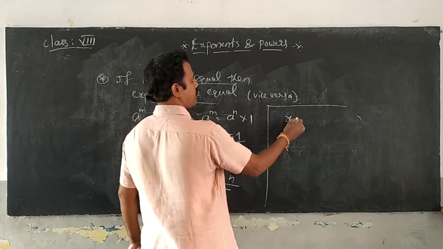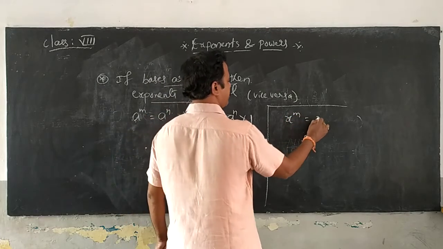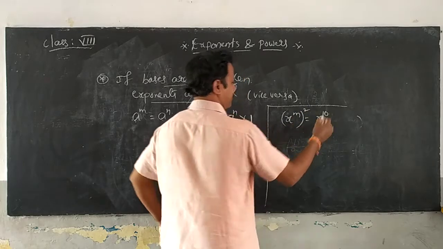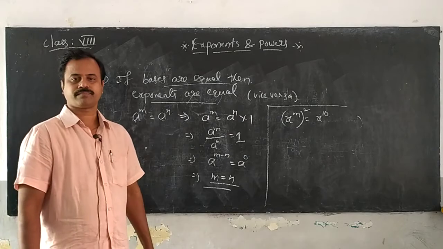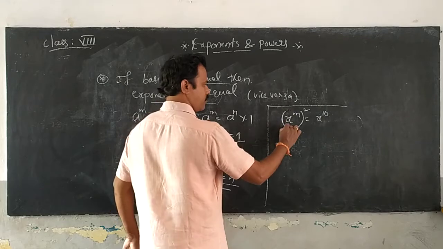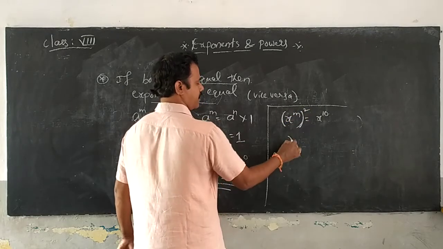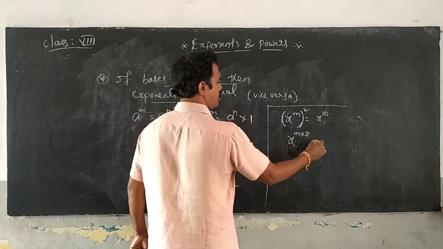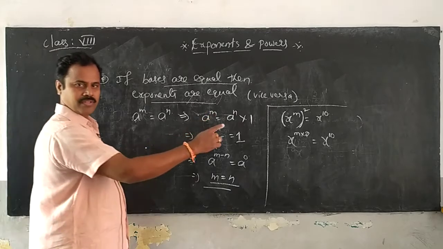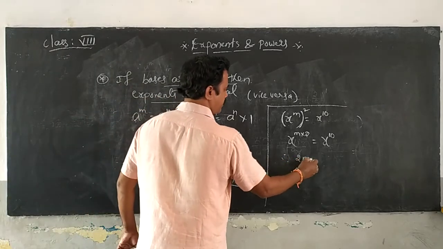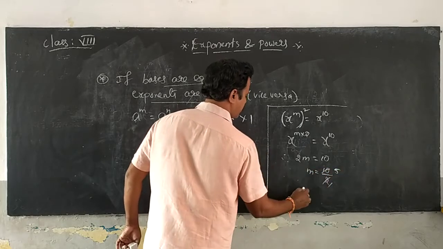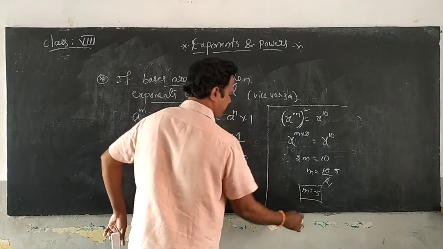Sometimes it is given to us (x power m) whole square is equal to x power 10. Can you tell me what is the value of m? It's simple. You have to use this formula. But before using this formula, you observe what this is: a power m whole power n. So you change it as x power 2m is equal to x power 10. If the bases are equal, you can equate the powers or the exponents. Therefore, 2m is equal to 10, where m is equal to 10 upon 2, 2 fives are 10. So m is equal to 5.